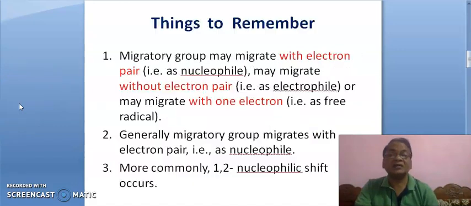Now, first of all, things to remember. The migratory group may migrate in how many ways? Here 3 paths have been shown. The migratory group may migrate with an electron pair, meaning as a nucleophile, or without the electron pair, or with 1 electron.